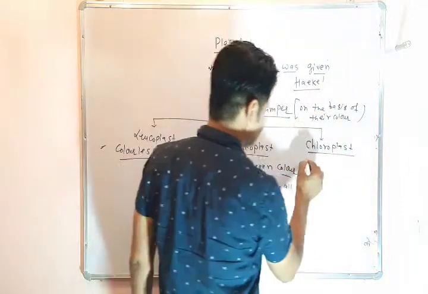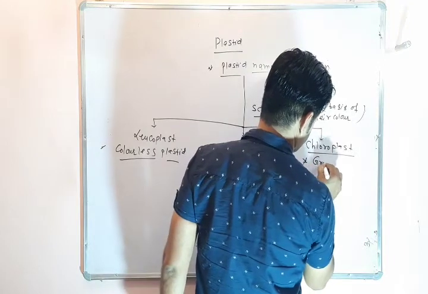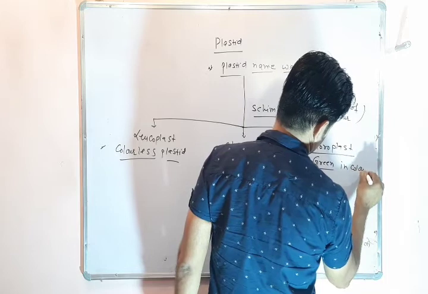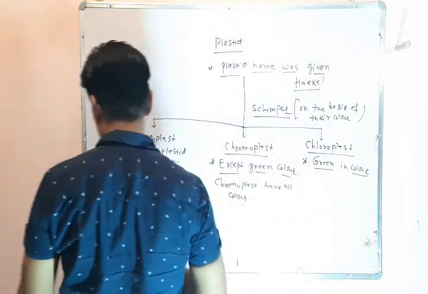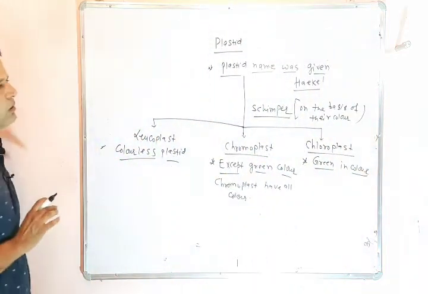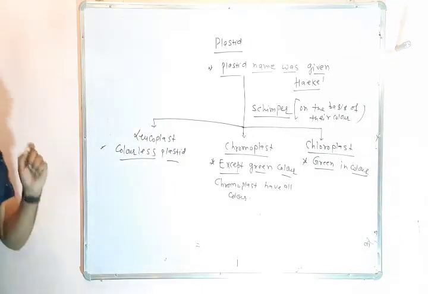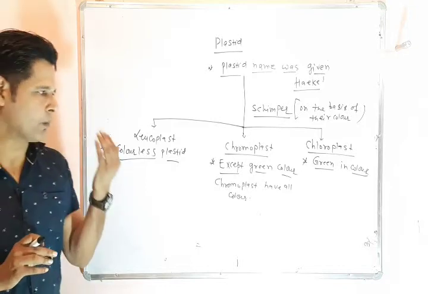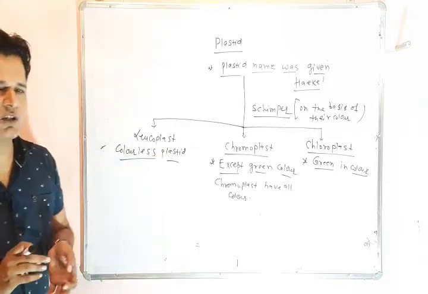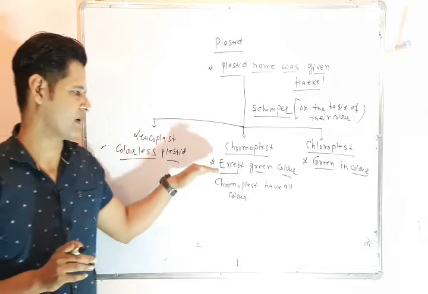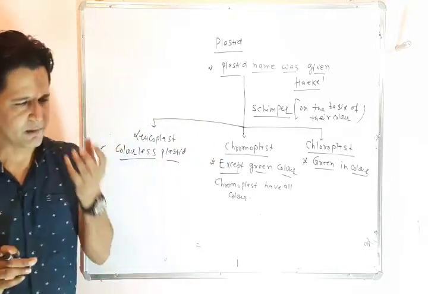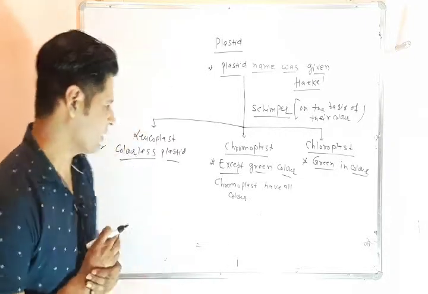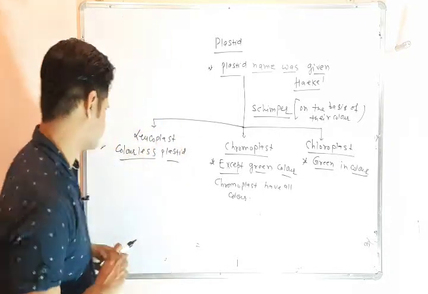So Simper classified plastids in three parts on the basis of their color: leucoplast, which has no color; chromoplast, which has all colors except green; and chloroplast, which has only the green color.